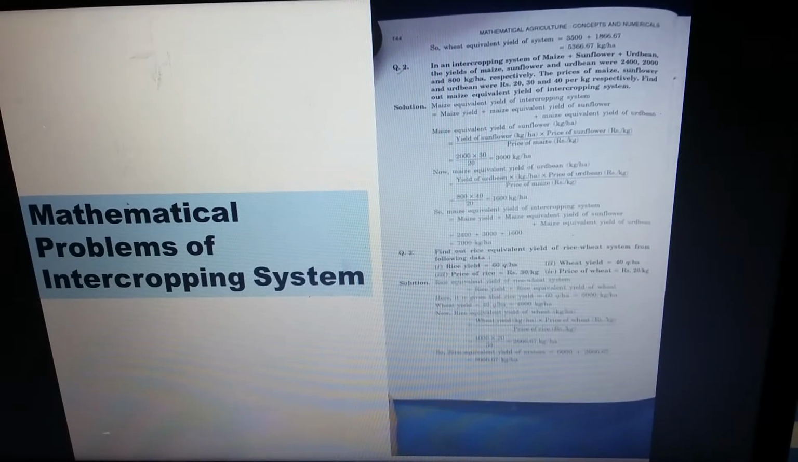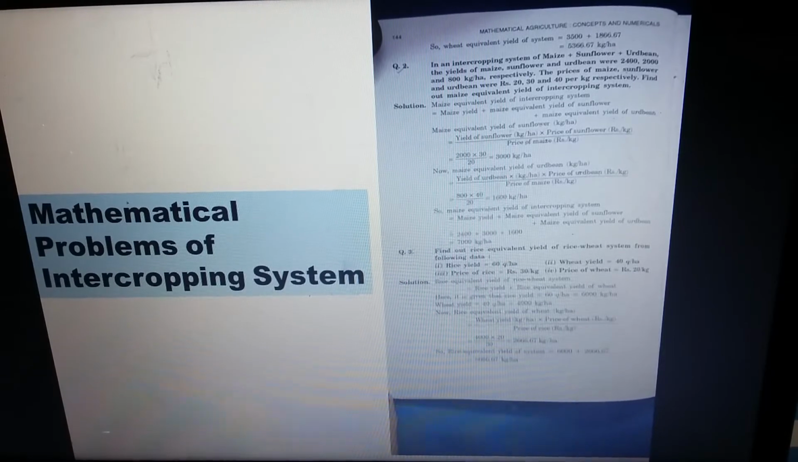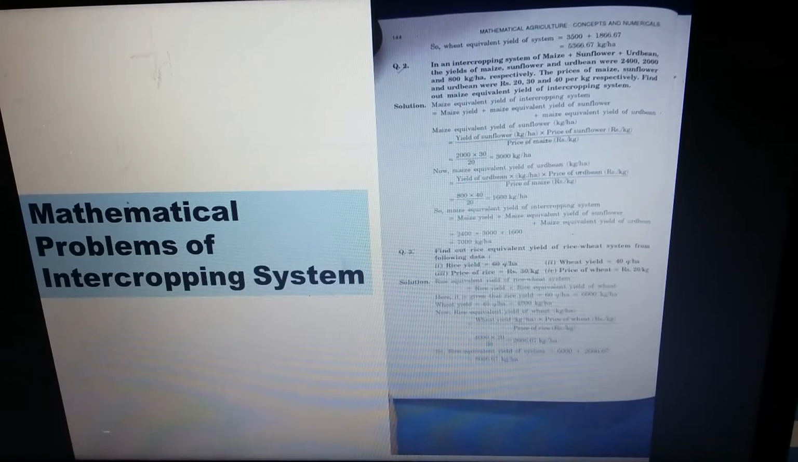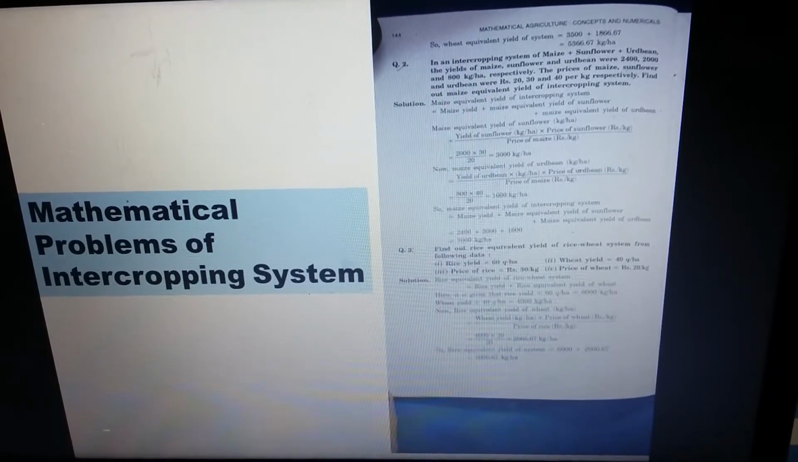So the rice equivalent yield of the system is equal to rice yield plus rice equivalent yield of wheat. That means 6000 plus 2666.67. So the answer will be 8666.67 kg per hectare. So this is all about the crop equivalent yield. Now we have to move on to the LER.